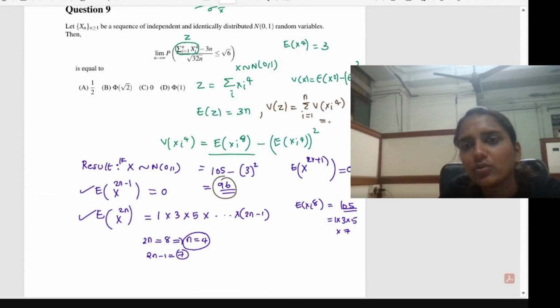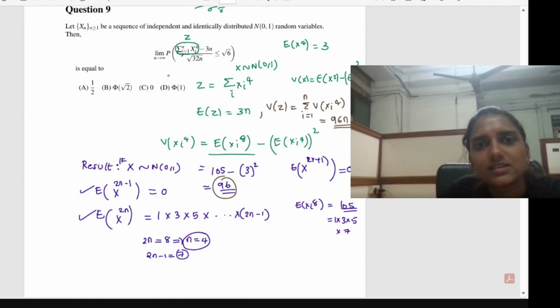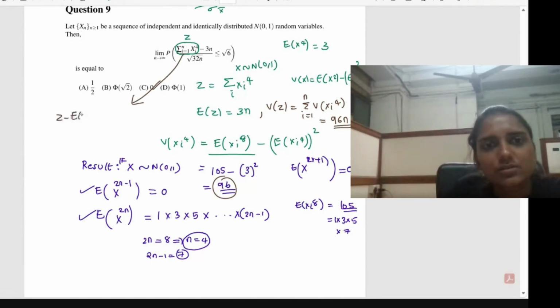So this will give you 96n. Okay. So then we can just come back to this expression, that is z minus expectation of z divided by sigma of z. This is what we are trying to find. So that is equal to z minus, z means the summation.